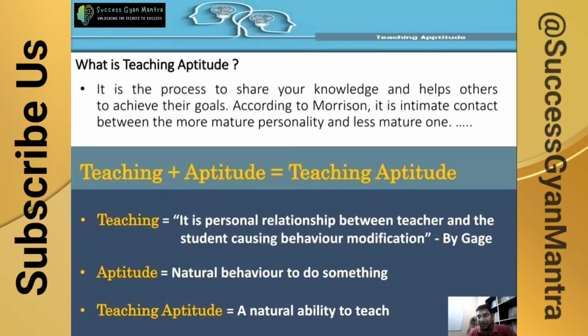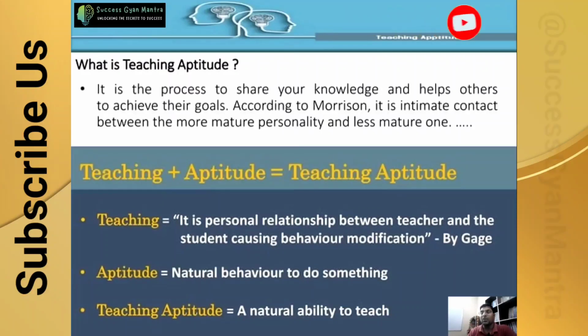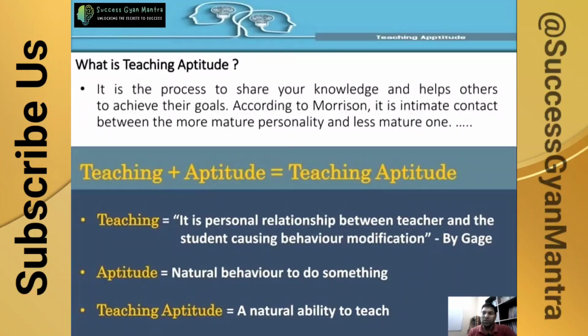Behavior modification means we are trying to change the behavior of a person who is illiterate and doesn't have knowledge of a particular aspect. We provide some knowledge, and after gaining it, the behavior of that person is changed. So it is a process of changing and modifying the behavior of the student.